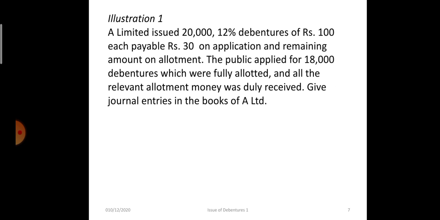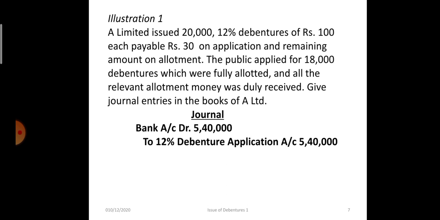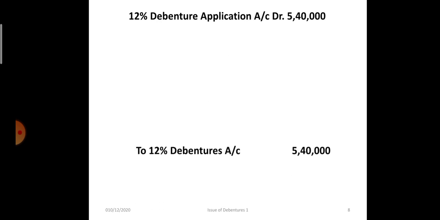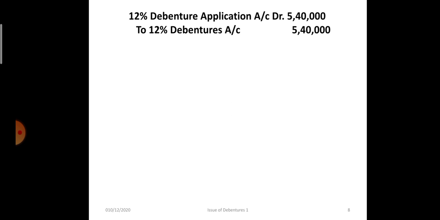Okay, let's take one illustration to understand this. Illustration 1. A Limited has issued 20,000 12% debentures of 100 each. On application it is 30 rupees and the balance 70 rupees is on allotment. Application was received for 18,000 debentures only. So first entry will be bank account debit to debenture application, 18,000 into 30, that is 5,40,000. Application money is received, that will be transferred to the capital account: 12% debenture application account debit to 12% debentures.